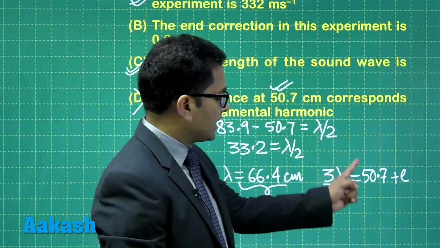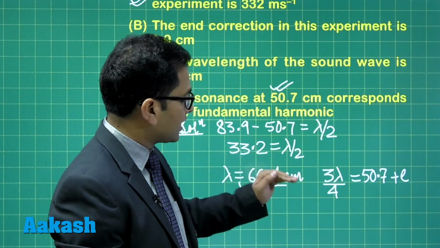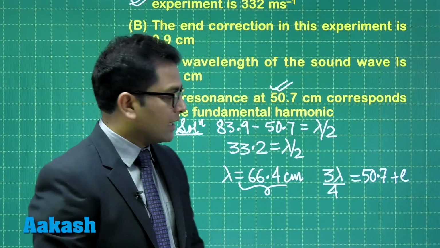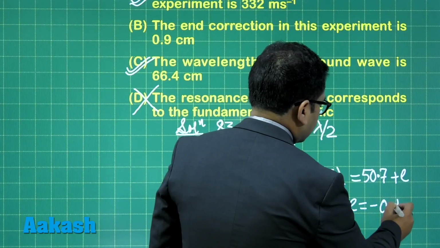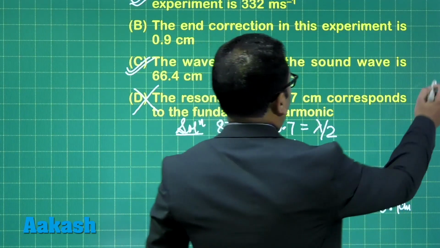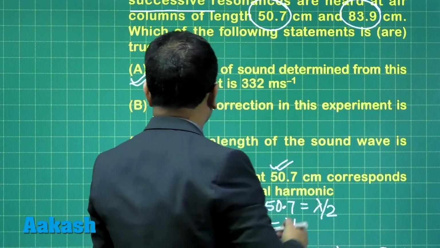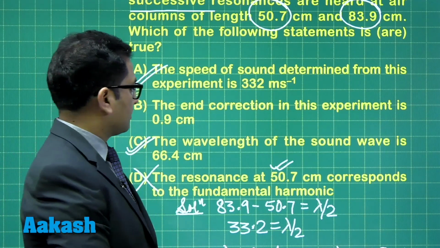That's the situation. 3 lambda by 4 is 50.7 plus end correction, because we have already figured out that 50.7 is in the 3rd harmonic. And when you calculate, the end correction comes out to be minus 0.9 centimeter, while the option B has been given as plus 0.9 centimeter. So we will not be going with option number B.